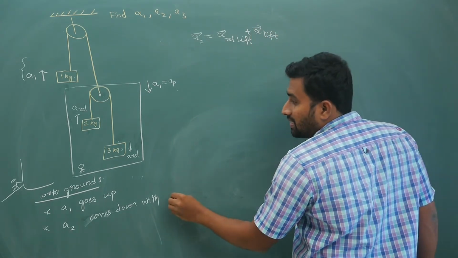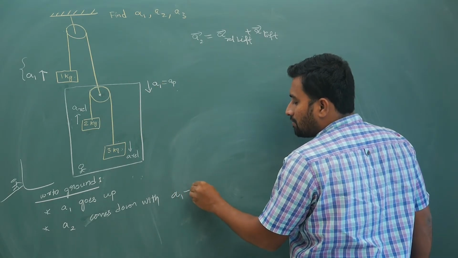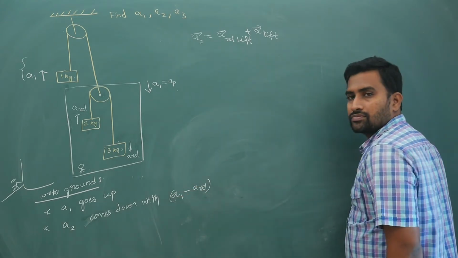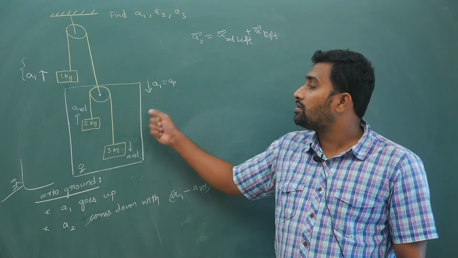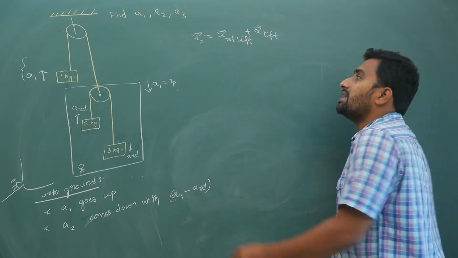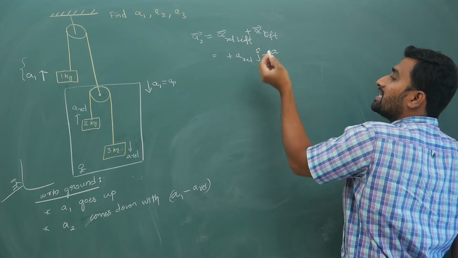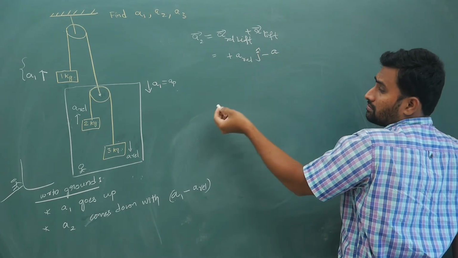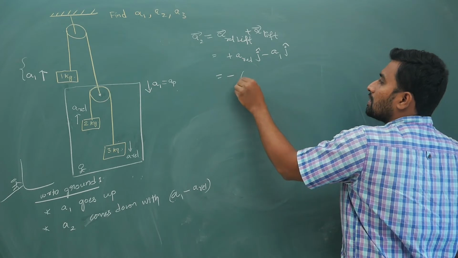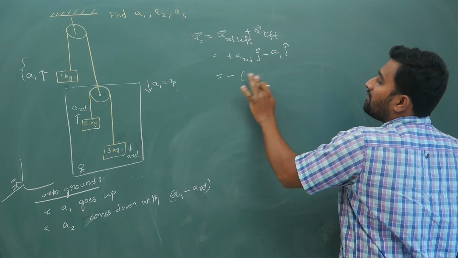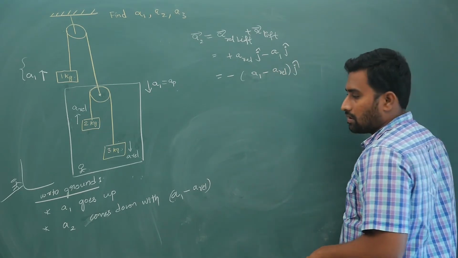So now this is coming downwards, this is going upwards, so it will become A1 minus A relative. A2 is coming downwards with A1 minus A relative. Acceleration relative to lift is plus A relative j cap, acceleration of lift is minus A1 j cap. So if you keep a minus sign, because overall it is coming downwards, I have to write minus of A1 minus A relative times j cap, overall it is coming downwards, okay.